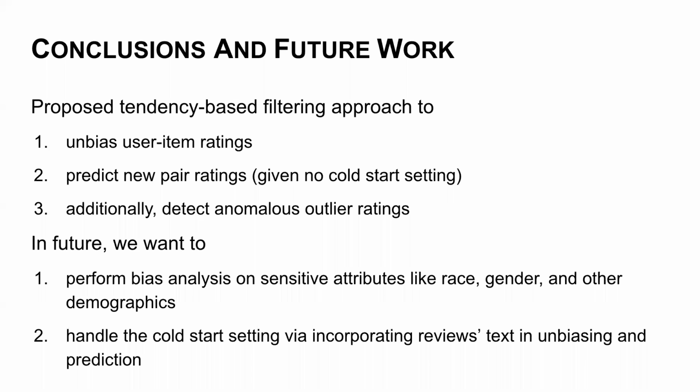We also want to incorporate user text in this unbiasing, which we haven't done yet. We just used the text to see the effect of unbiasing, but haven't incorporated it in the unbiasing algorithm. This might help alleviate the cold start problem which we have in our work.